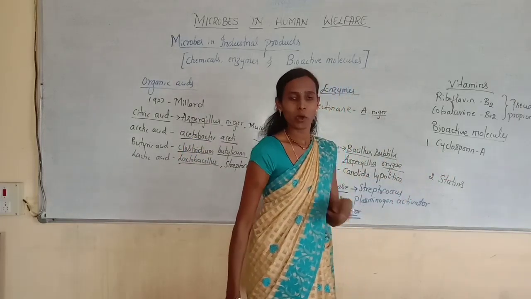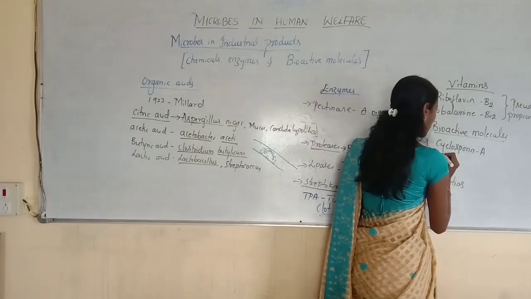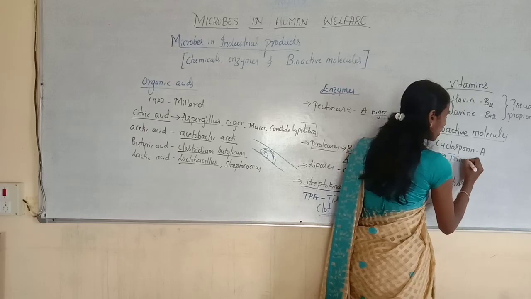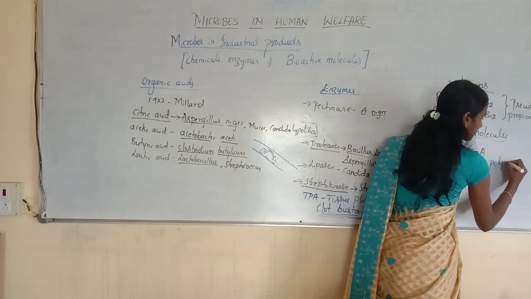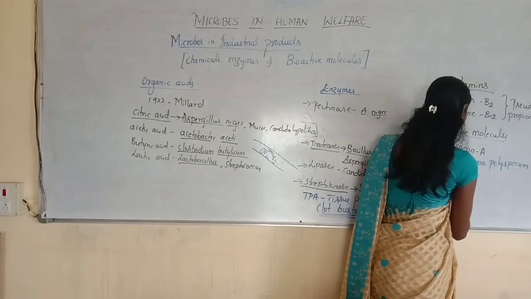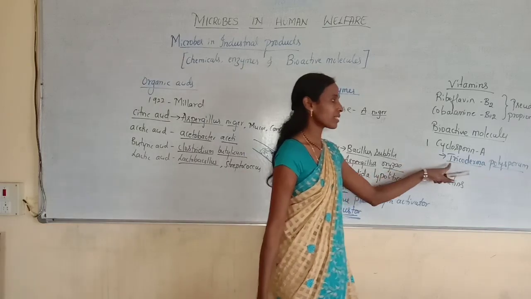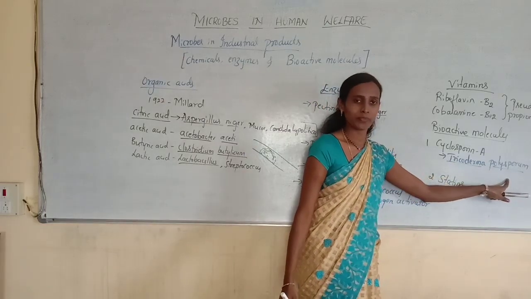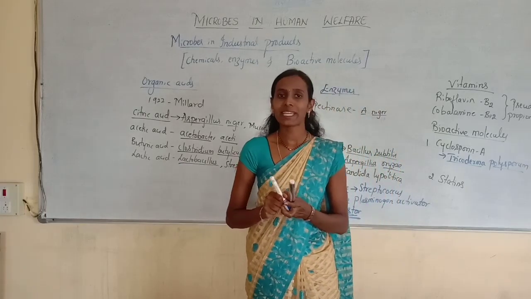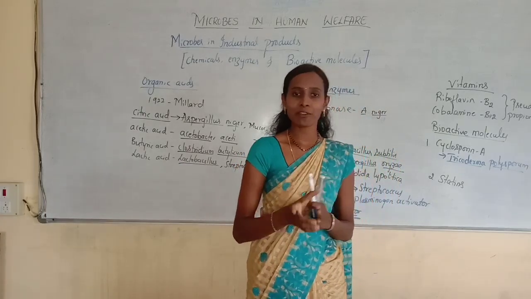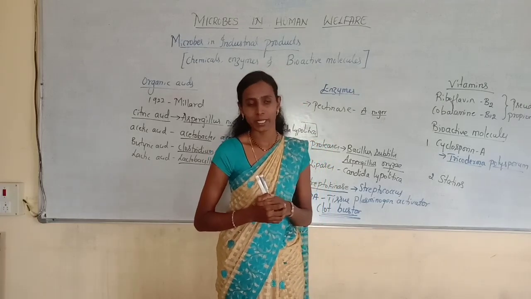So first one, cyclosporine A. It is one of the important bioactive molecules obtained from the fungus Trichoderma polysporum. So cyclosporine A is obtained from the fungus Trichoderma polysporum. Then, what is the use of this cyclosporine A? Cyclosporine A has antifungal, anti-inflammatory and immunosuppressive properties.